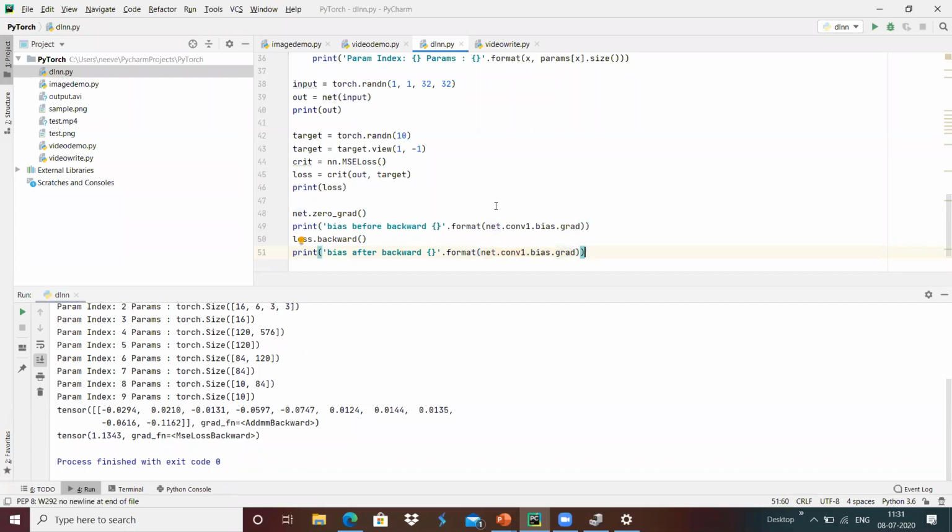Now we will see the difference between the bias gradients.